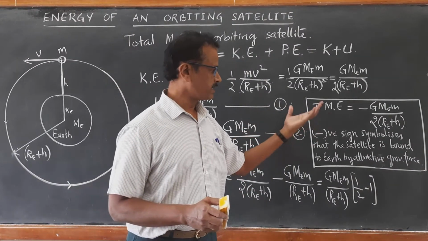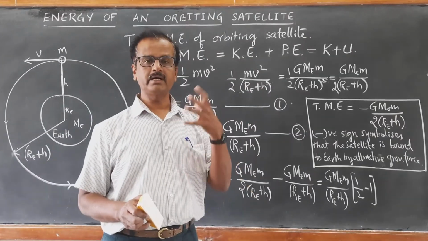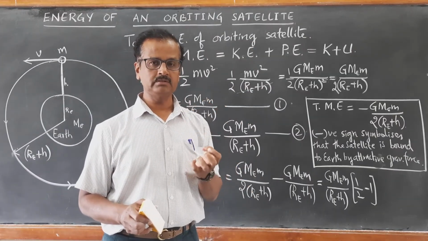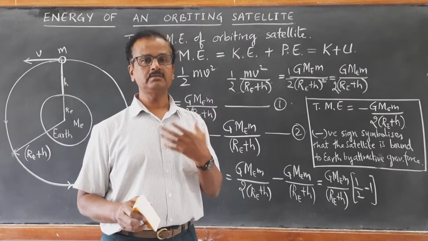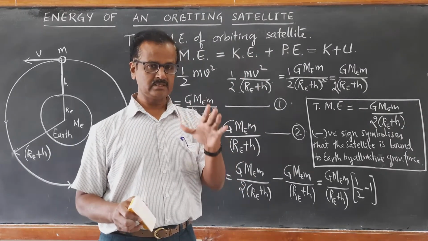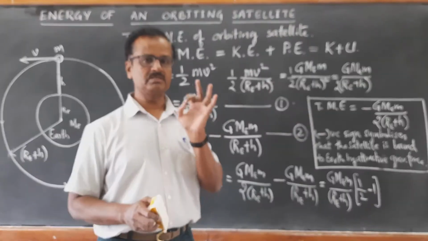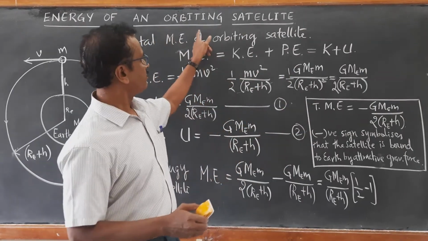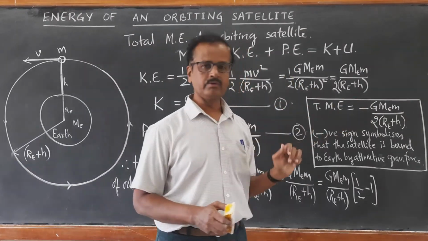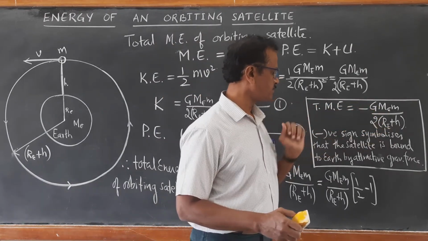So the negative sign shows that the satellite is under the gravitational interaction of the earth, and the gravitational force of the earth provides it the necessary centripetal force. Therefore, since the force is attractive in nature, the total energy of an orbiting satellite is also negative, minus GMEM upon 2 times RE plus H.